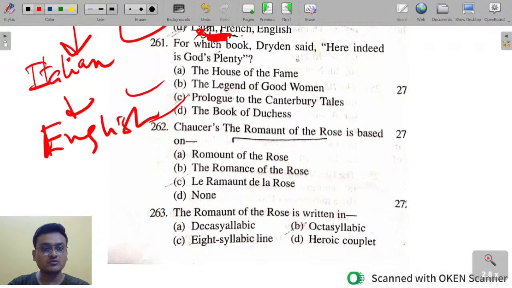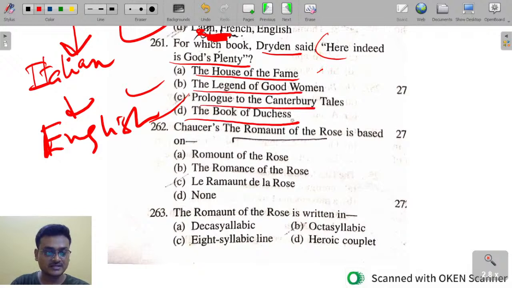For which book did Dryden say, "Here indeed is God's plenty"? The House of Fame, The Legend of Good Women, Prologue to the Canterbury Tales, The Book of Duchess. That is Prologue to the Canterbury Tales. The House of Fame follows the structure of Dante's Divine Comedy, and the Legend of Good Women is the palinode of Troilus and Cressida.